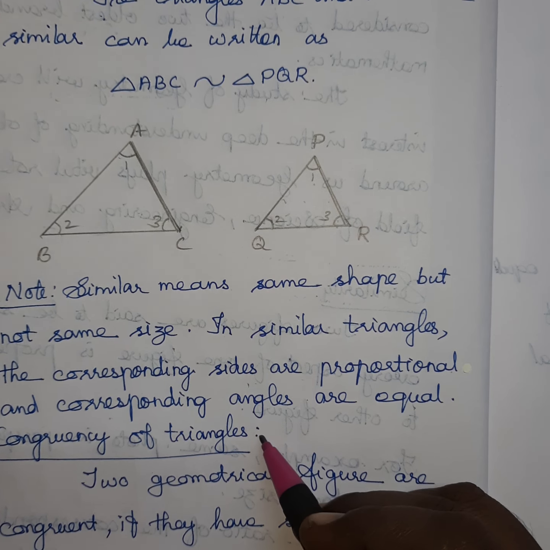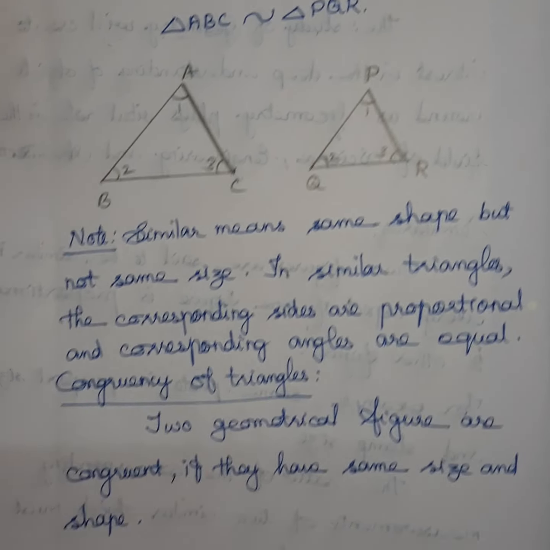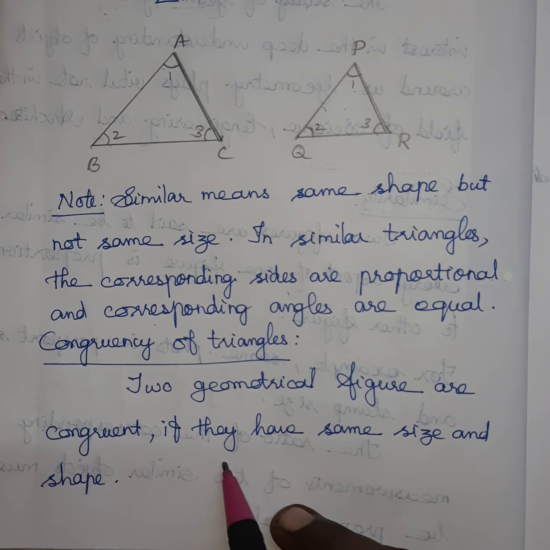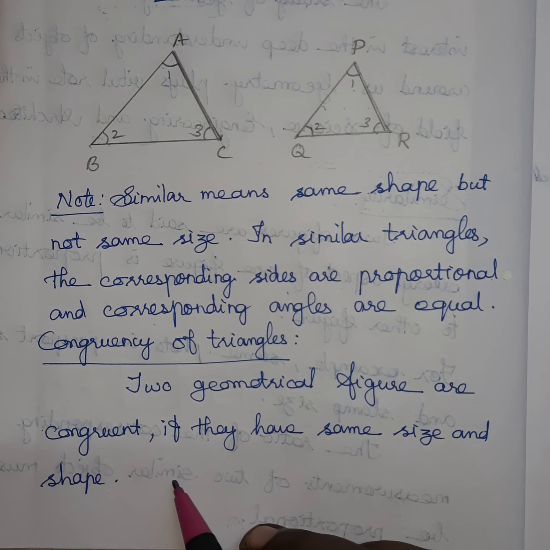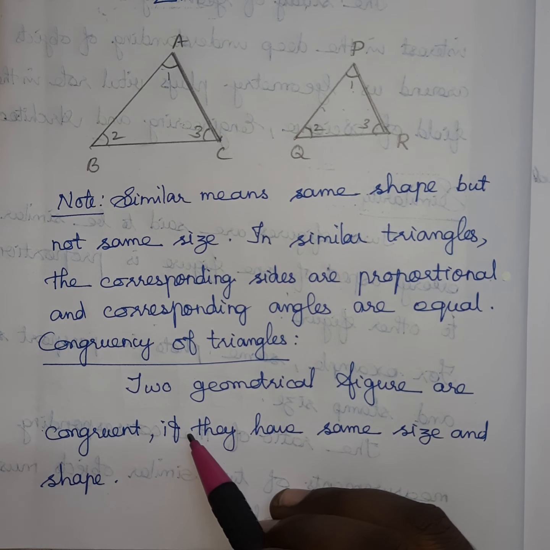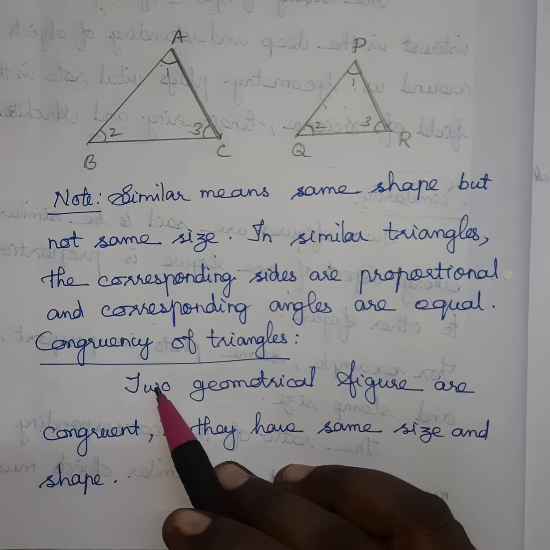Then what about the congruence of triangles? Congruence means same shape and same size. Two geometrical figures are congruent if they have the same size and shape. It is totally different from similarity. We chose passport size and stamp size for similarity, but for congruence, if you are considering two photos, both must be stamp size or both must be passport size. Then only we can say the two photos are congruent. Are you clear about this idea?